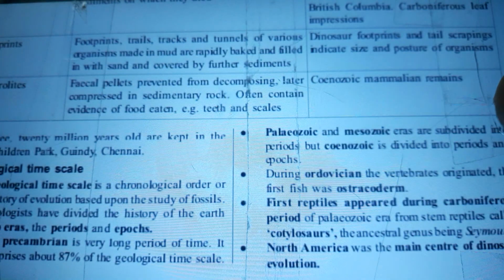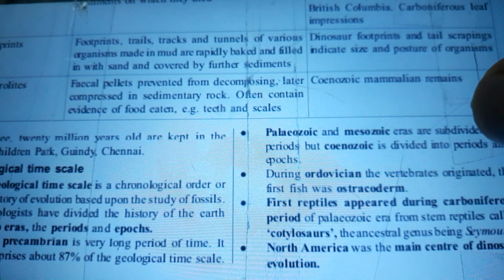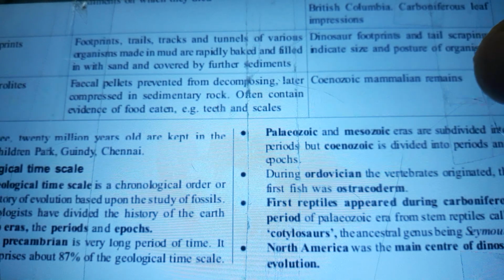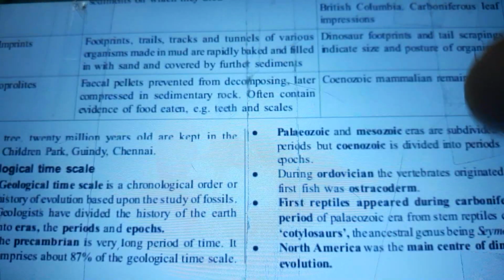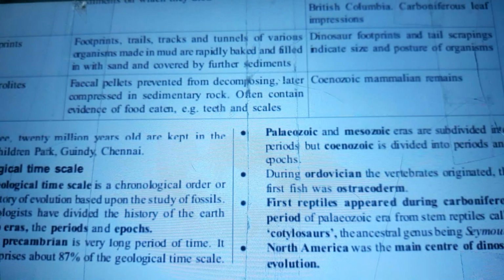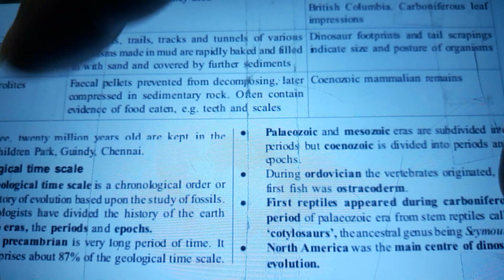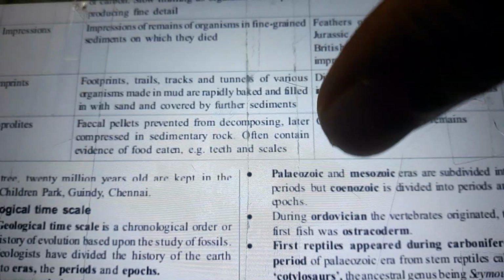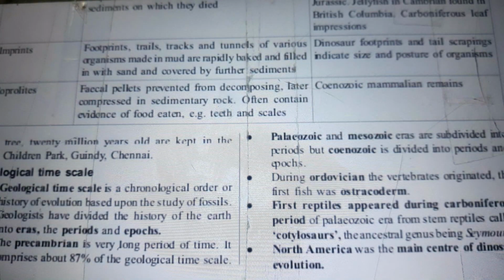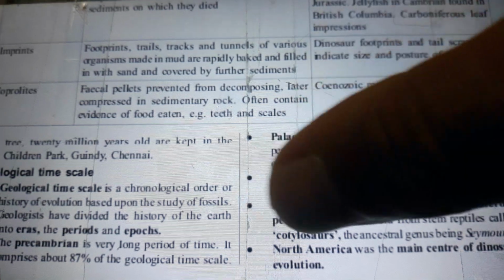During Ordovician, the vertebrates originated. The first fish was Ostracoderm. First reptiles appeared during the Carboniferous period of the Paleozoic era from stem reptiles called cotylosaurs, the ancestral genus being Seymouria. North America was the main center of dinosaur evolution.